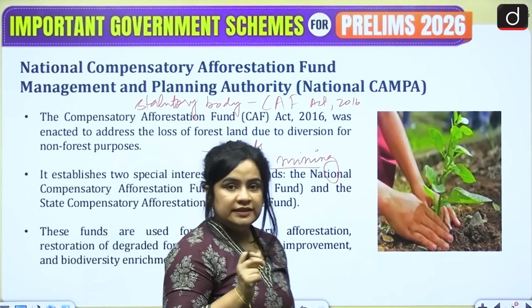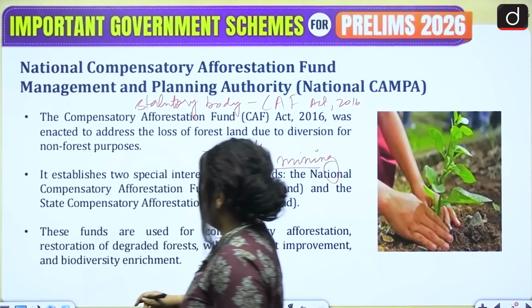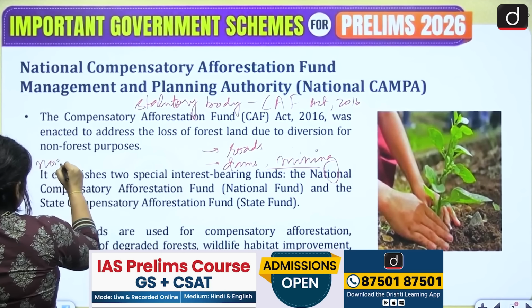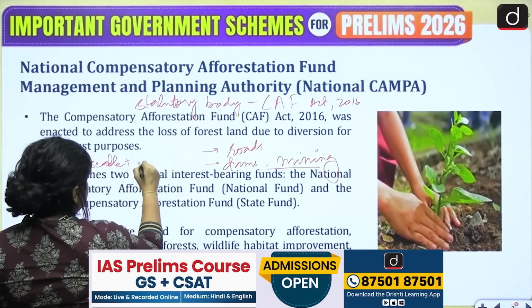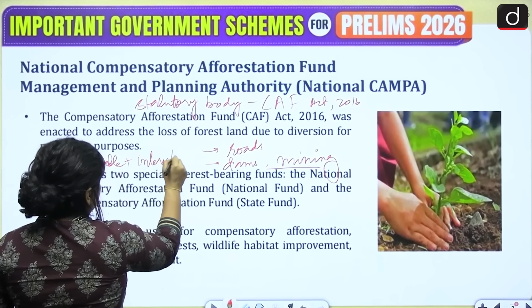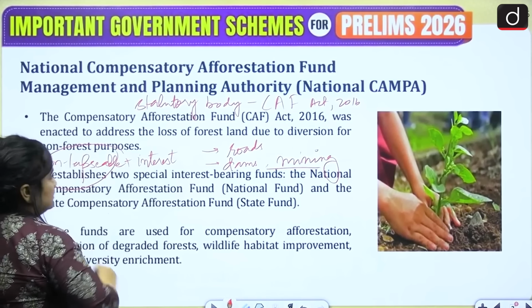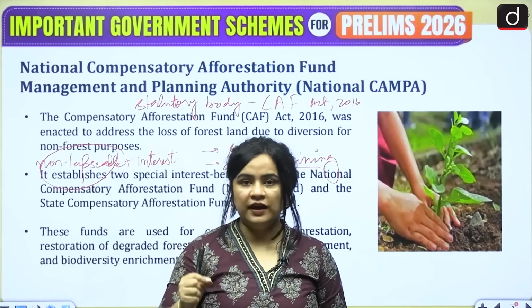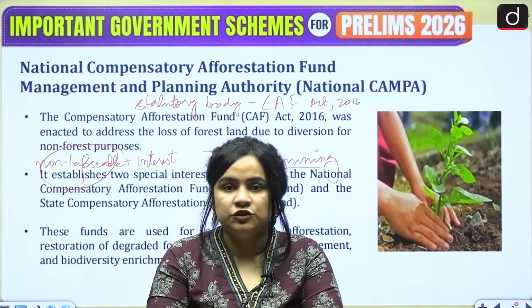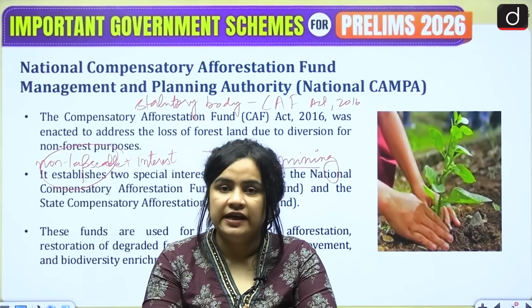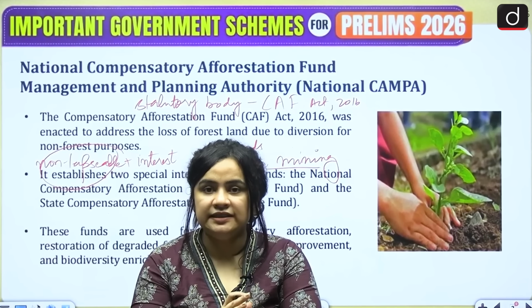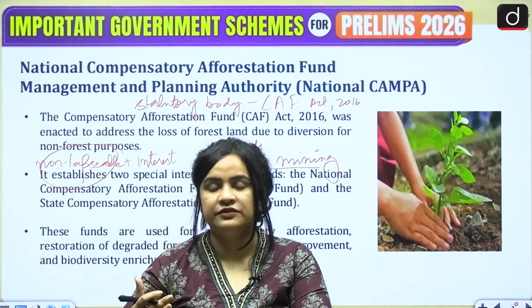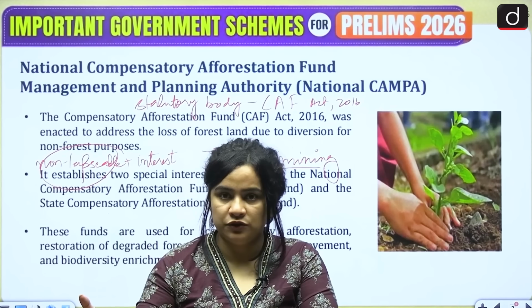Now, this fund is basically non-lapsable as well as interest bearing, meaning non-lapsable means that the fund does not lapse at the end of the year. So if we have 100 crores in the fund and only 30 crores were able to be utilized in this year, the remaining 70 crores are going to carry forward to the next year.